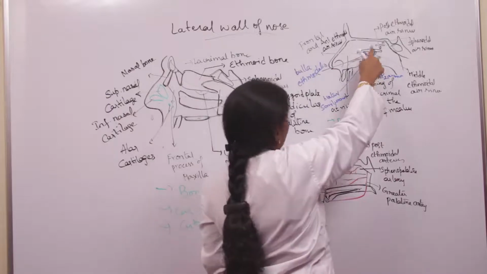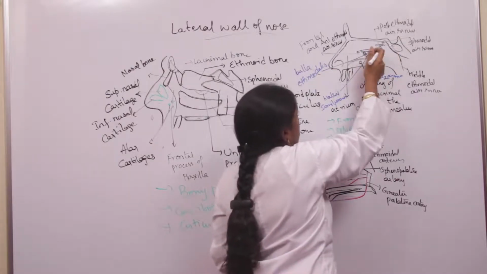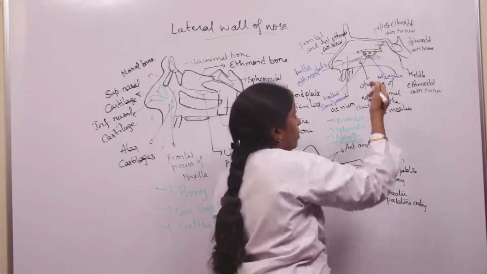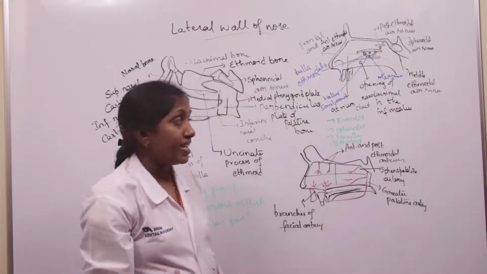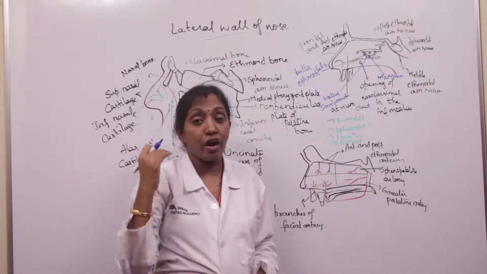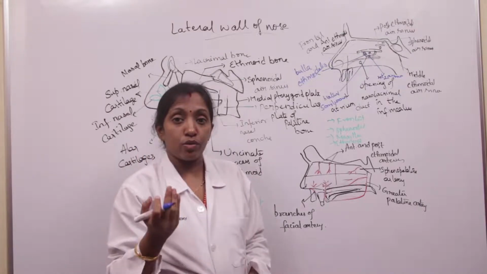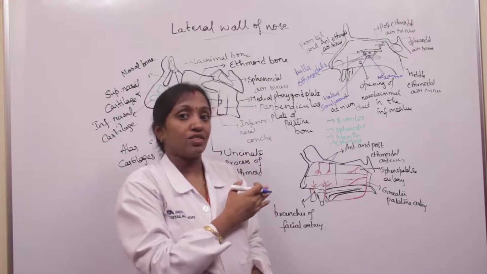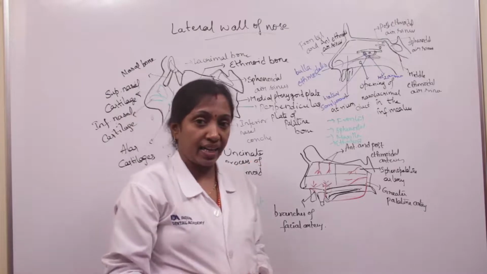Just above and behind the middle concha, we have the superior concha, which is a small bone. Beneath the superior concha, we have a passage called the superior meatus. Into the superior meatus, we have the opening of the posterior ethmoidal air sinus. The ethmoidal sinuses are 3 in number: anterior, middle and posterior. The anterior ethmoidal air sinus opens into the middle meatus of the nose at the anterior end of hiatus semilunaris, just behind the frontal air sinus.